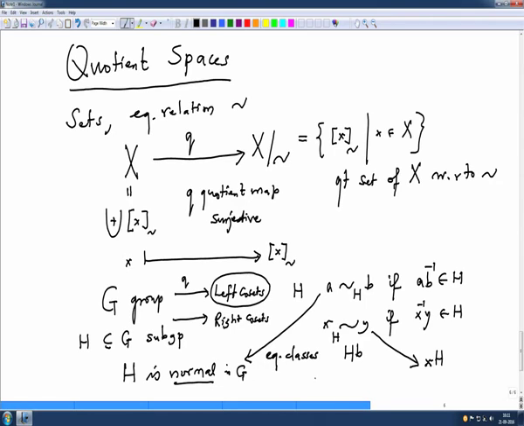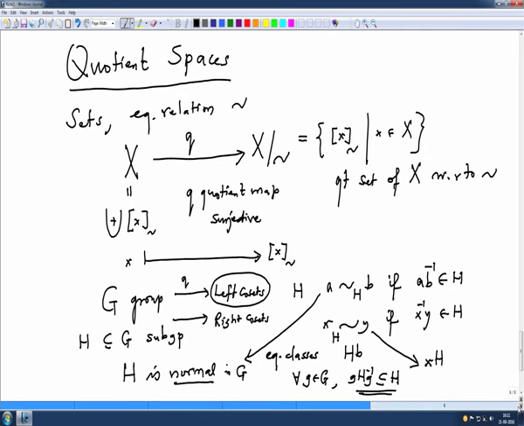You remember the normal definition: for any g in G, g H g inverse should be a subgroup of H again. This is the condition for all g. Then you call it normal. If you analyze, this is the precise meaning of the fact that this equivalence relation is compatible with the group operation, or sometimes it is also called a congruence relation. So anyway, for abelian groups it is always true.